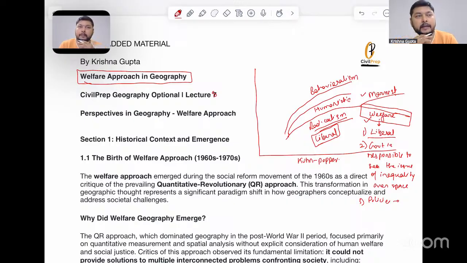For example, in India, we have policies like the Food Security Act. This is a policy where everyone is entitled to have food. If I'm not getting food, I can go to the government and ask where is my food, and the government is obliged to give me food in case I'm not having it. We have the right to education.